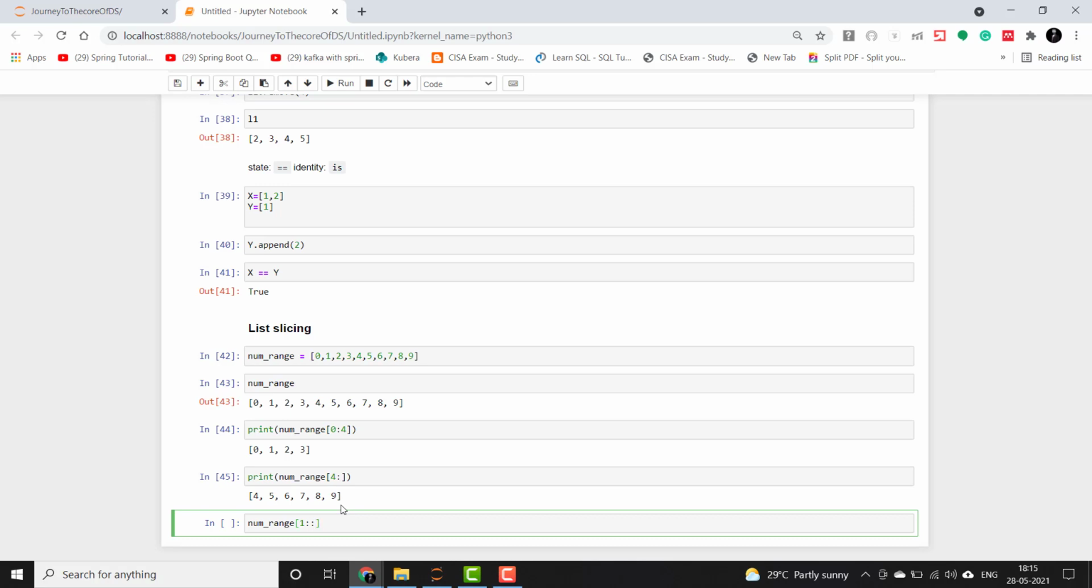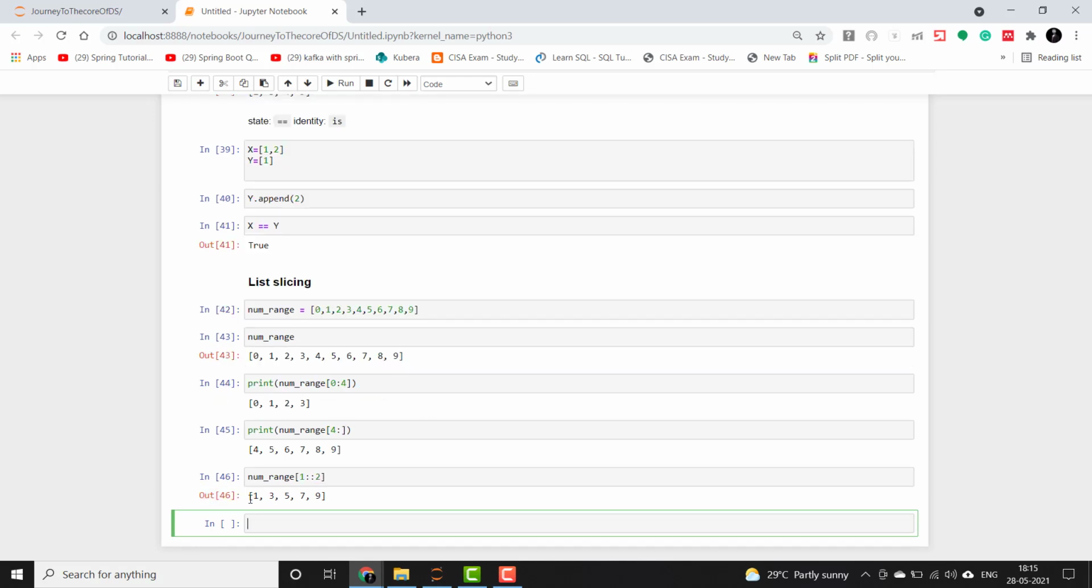And there is also a step function. So this :2 will give us the liberty of skipping some elements in between. It will always alternatively take the elements. It will start taking the elements from 1 and then 3 and then 5 and then 7 and then 9. So let's see what it gives us. Exactly, it gives us the odd numbers from the list.